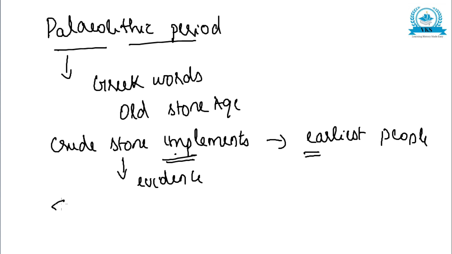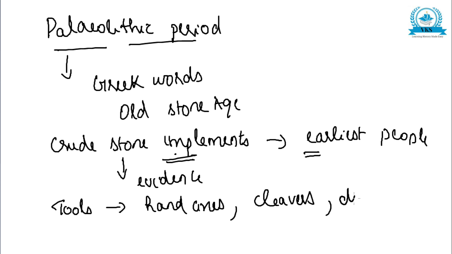So there were different types of tools in the early Stone Age. It comprised hand axes, then cleavers and discards. Discards were something like disc shape. Okay, so hand axes were there, cleavers were there, discards were there. All these were the different types of tools used by these early men. Hand axes, cleavers and discards, etc.